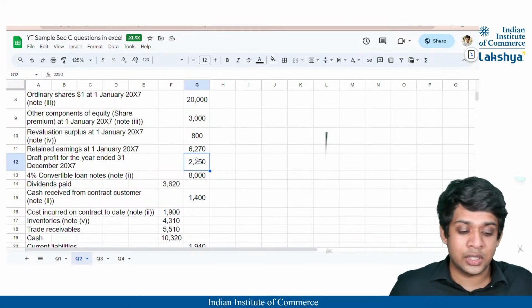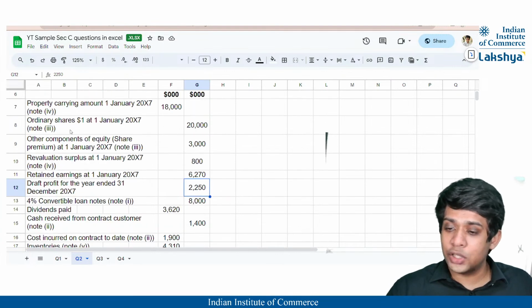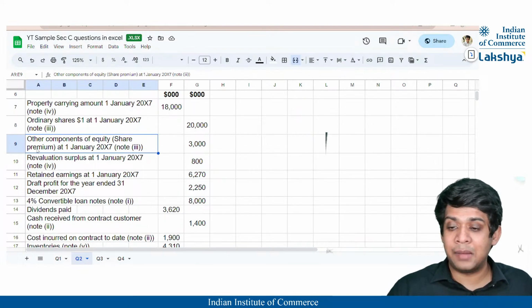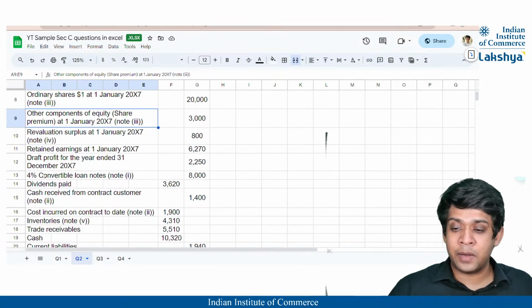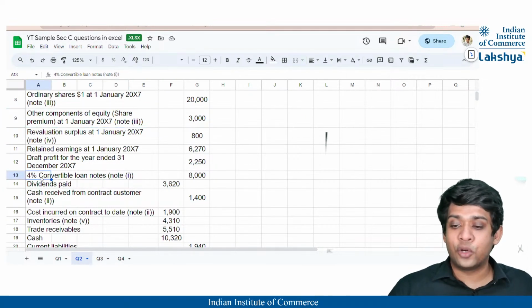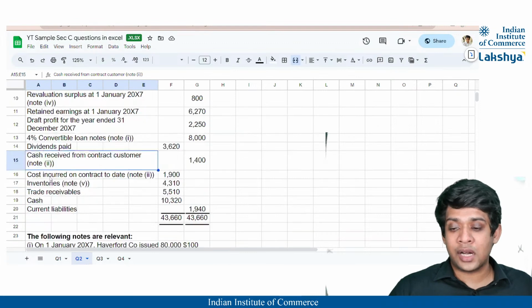Probably we might have certain adjustments to be made to this profit. Then in other components of equity, it is nothing but the share premium. Then 4% convertible loan notes, dividends paid out by the company, cash received from the contract customer.